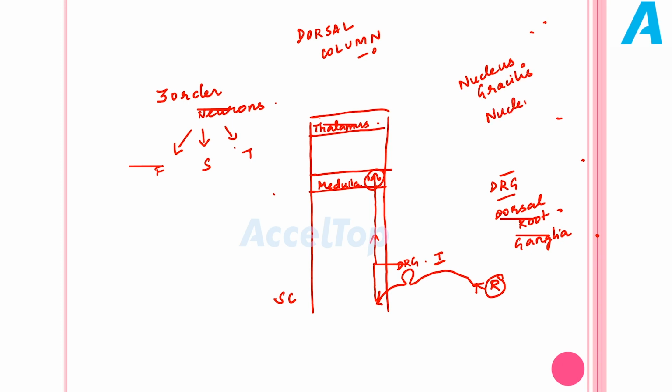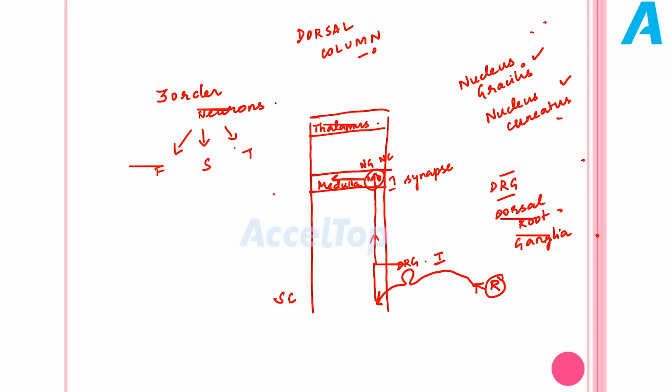You can correlate now, we have already seen the other names of the dorsal column. The dorsal column is also called fasciculus gracilis and fasciculus cuneatus. So the dorsal column got its other name from the name of the two nuclei, nucleus gracilis and nucleus cuneatus, at the level of the medulla. Here marks the end of our first order neuron. Just remember, the first order neuron starts from the receptor, enters the posterior aspect of the spinal cord, ascends, reaches the medulla and synapses with nucleus gracilis and nucleus cuneatus. So the first order neuron ends here.